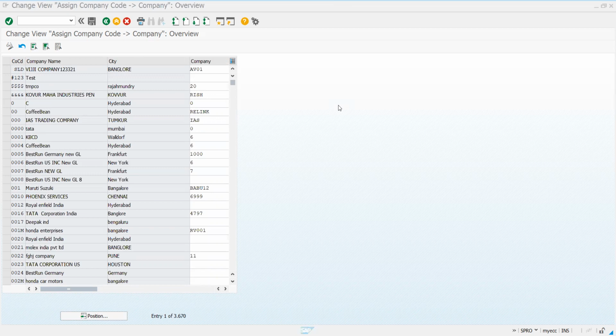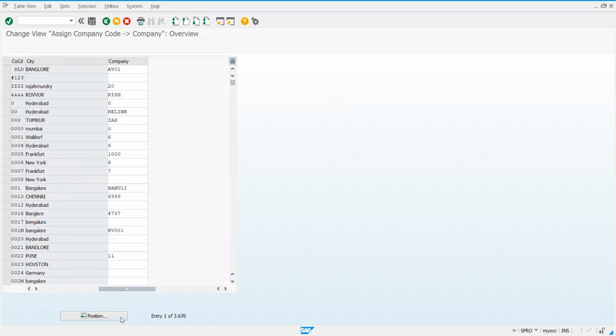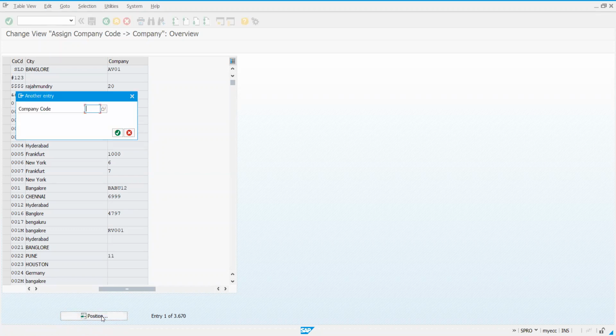Okay, sir. So in our case, click on position first. In order to find, I'll just remove this, it's creating an issue. Click on position. What's our company code? ISPL. You should remember these things, whatever we have created. ISPL is our company code.